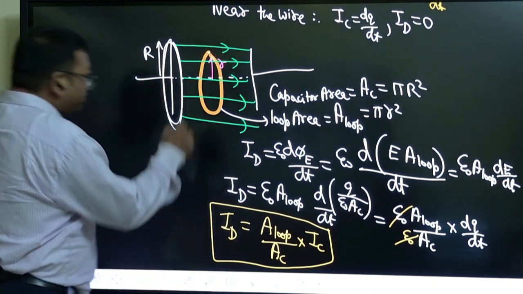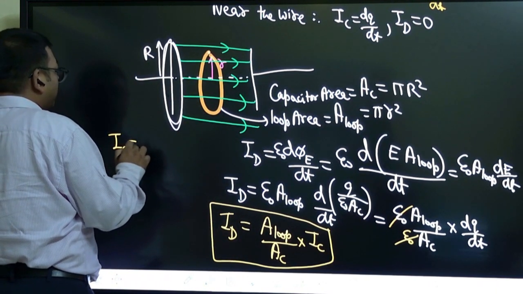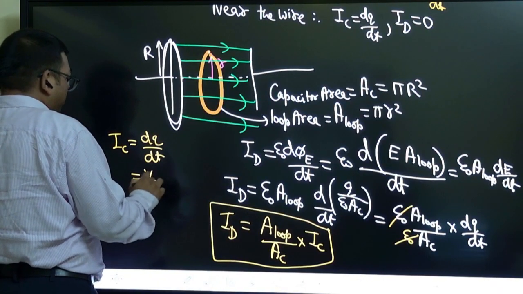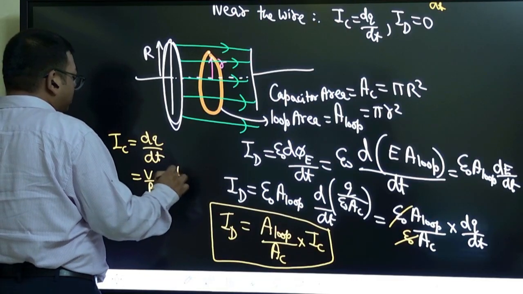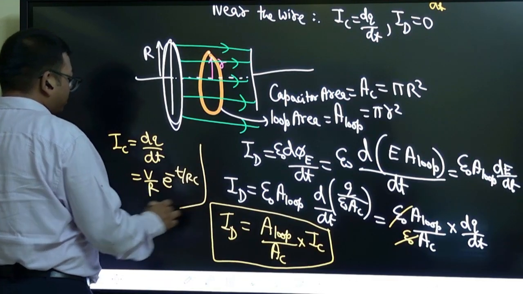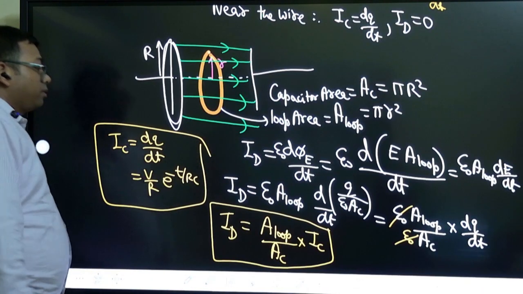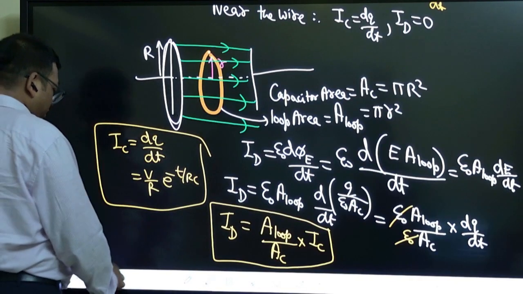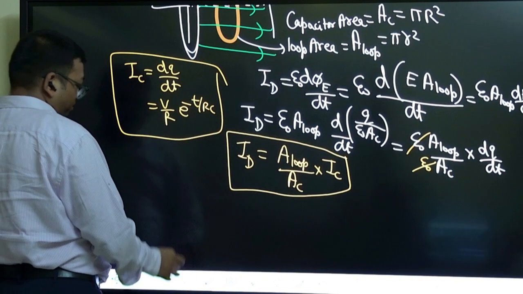But anyway, IC we know in RC circuit we have already calculated this dq by dt, which is V by R e power minus t by RC. Remember this. This already we have calculated. Right. So this is displacement current. Now let us calculate the magnetic field.